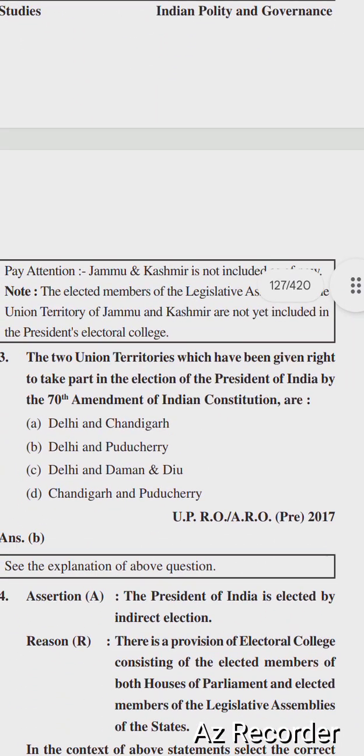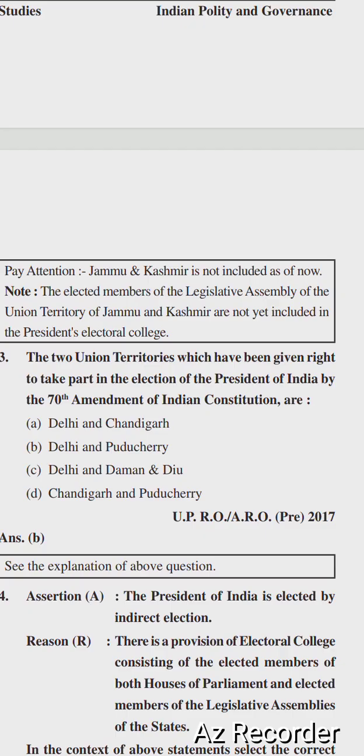Next question is: the two union territories which have been given the right to take part in the election of the President of India by the 70th Amendment of the Indian Constitution are: options are Delhi and Chandigarh, Delhi and Puducherry, Delhi and Daman and Diu, and Chandigarh and Puducherry. The right option is option B, Delhi and Puducherry.